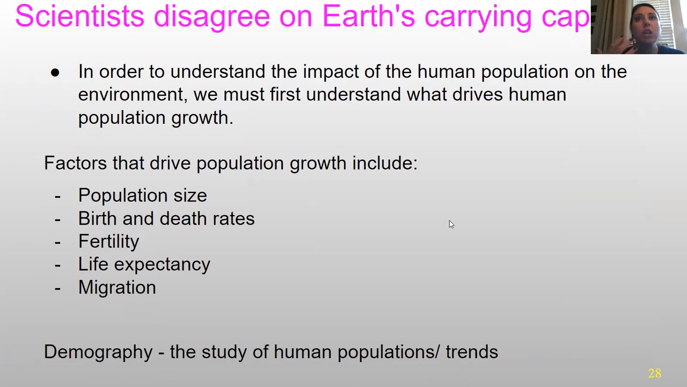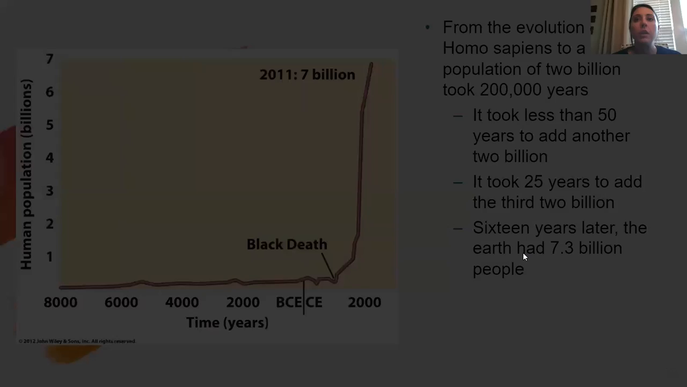Okay, so in order to understand the impact that the human population has on the environment, we have to understand what drives human population growth. We want to talk about how big the overall population is, birth and death rates, fertility, the number of babies born, and life expectancy. We can also talk about migration, both immigration into and emigration exiting. All of this work is what we call demography. It's the study of human populations and human trends.